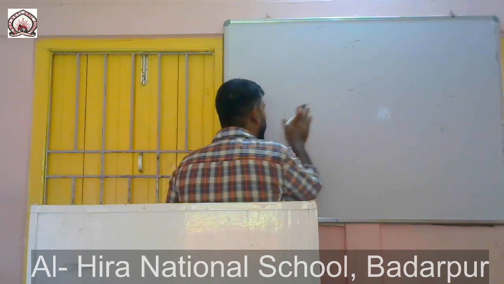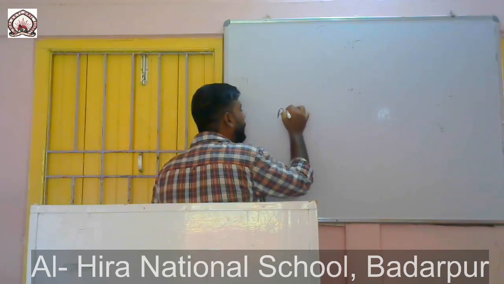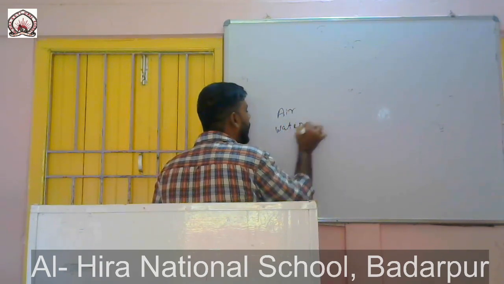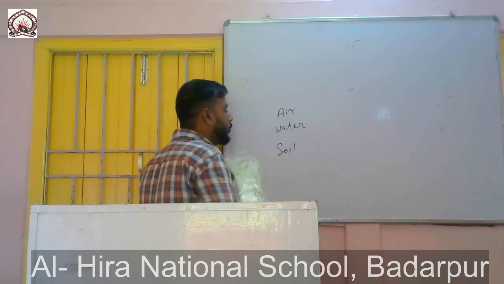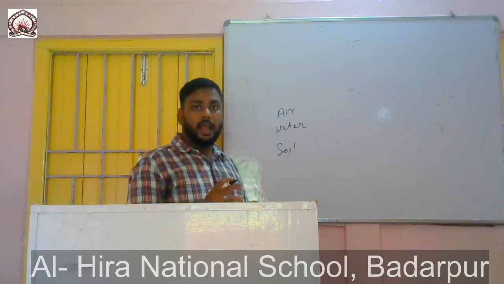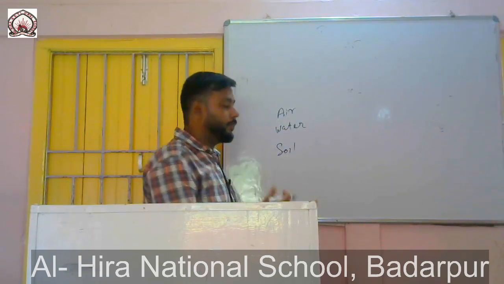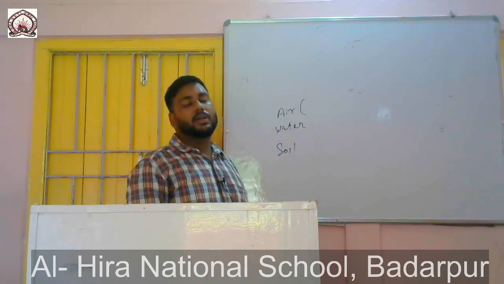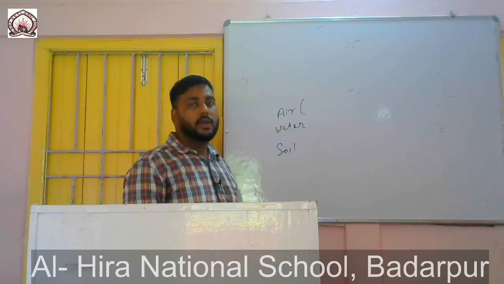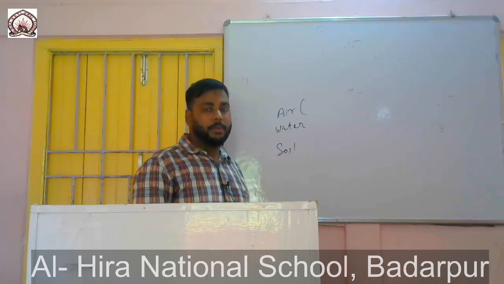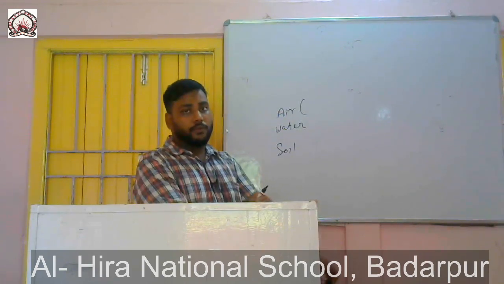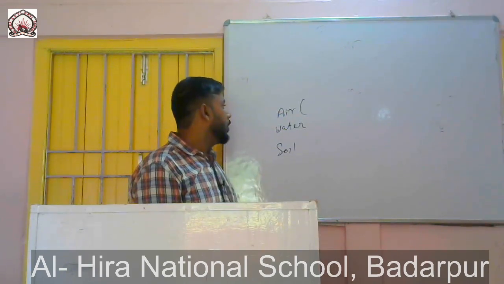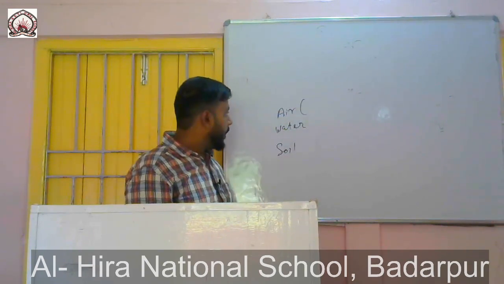So mainly the resources that help life to be supported on the earth are air, water and soil, right? These three things basically help the life forms to survive or to grow. Air is present on the earth, and the composition of air is in the right amount, which helps life forms to survive.